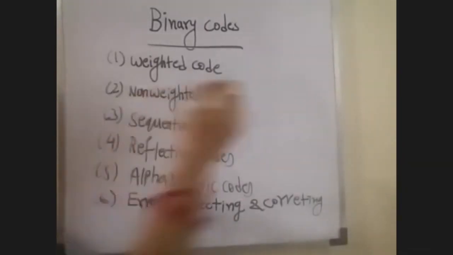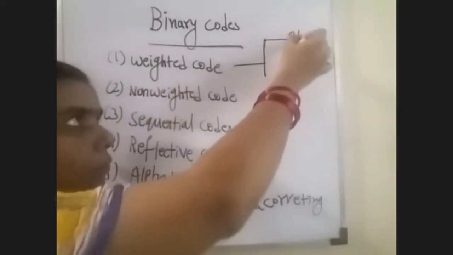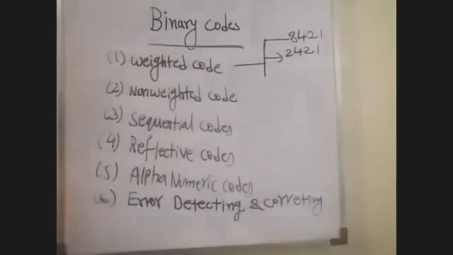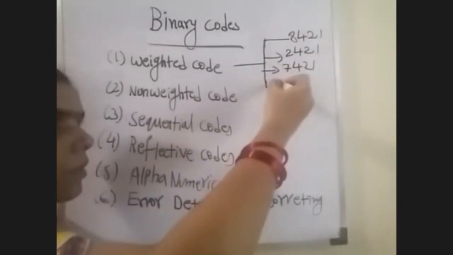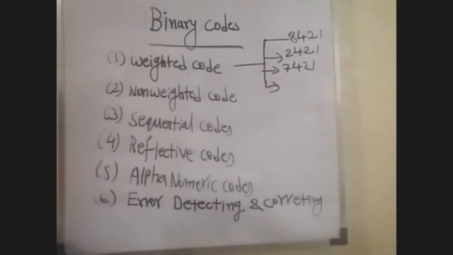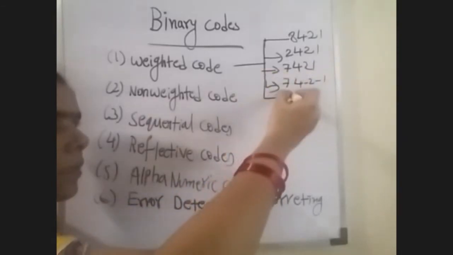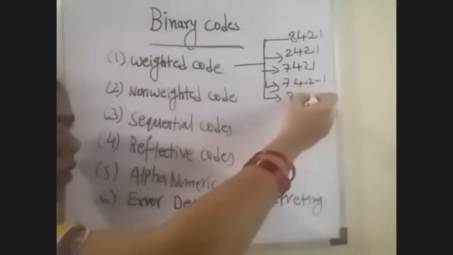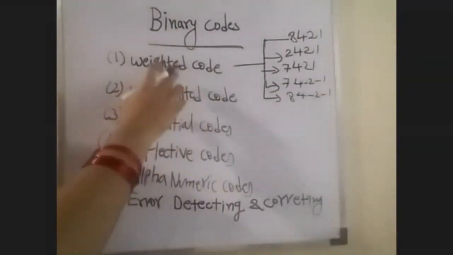Some examples of weighted code are the 8421 code, 2421 code, 7421 code, 74-2-1 code, and 84-2-1 code.